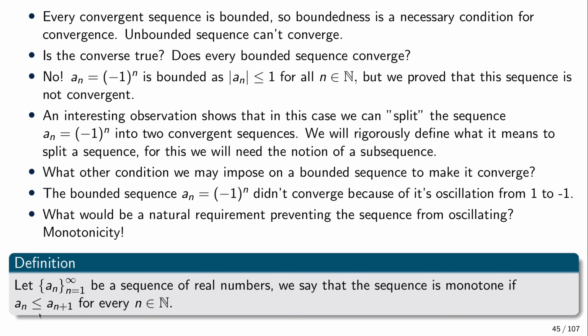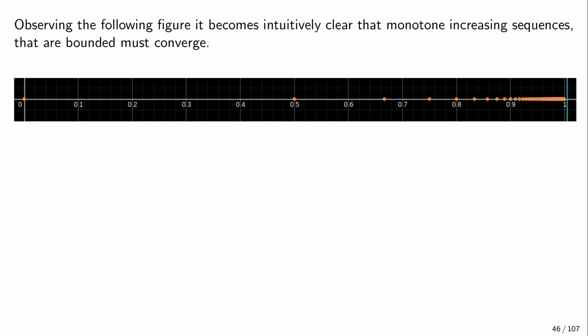If you want the sequence to be strictly increasing or strictly decreasing, then we would say that it is strictly monotone, or strictly monotonically increasing or decreasing, and then the inequalities are sharp. So a_n is strictly smaller than a_{n+1} for a strictly monotonically increasing sequence, or a_n is strictly bigger than a_{n+1} for a strictly monotonically decreasing sequence.